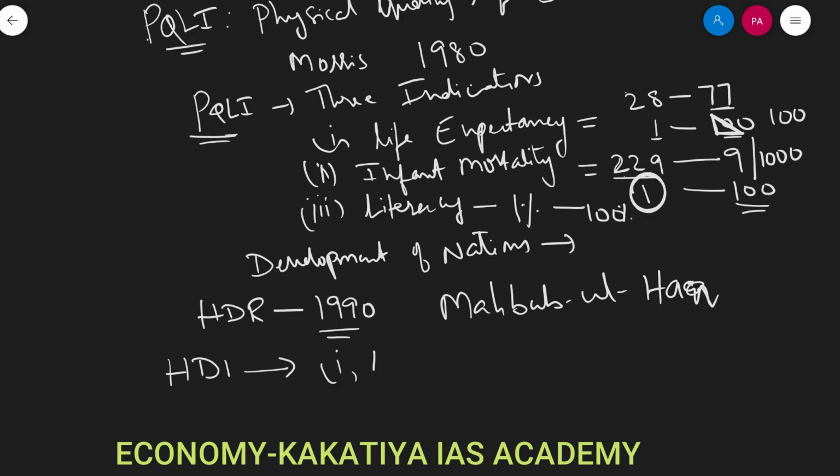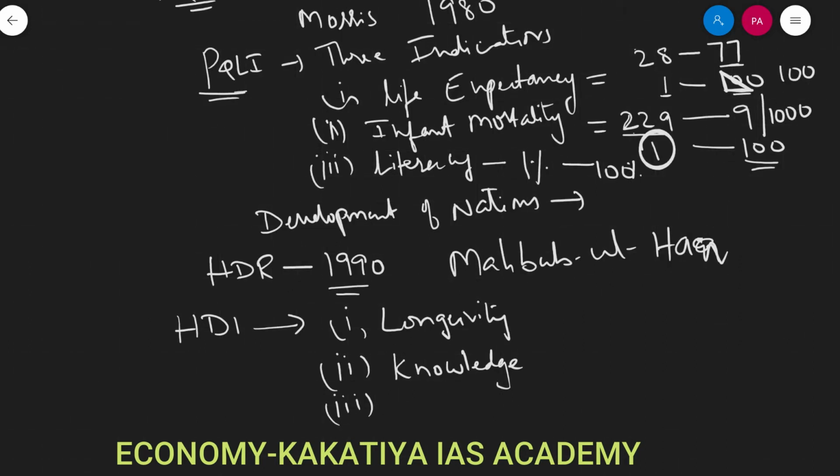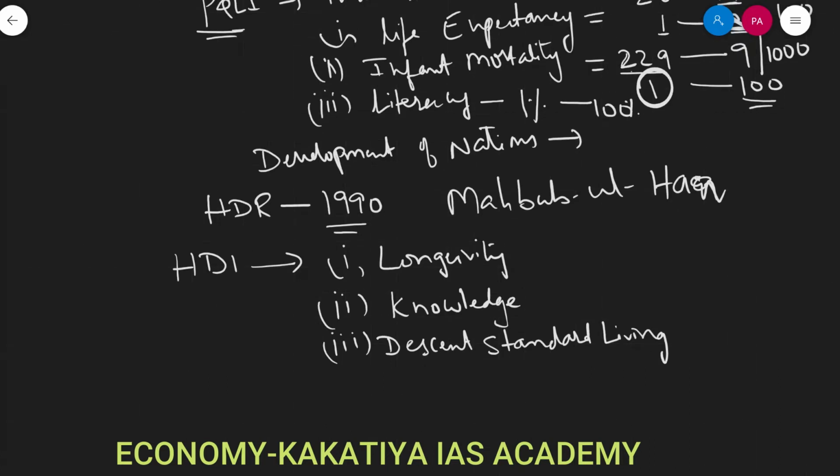One is longevity, the second is knowledge, and the third is decent standard of living. Longevity is measured in terms of life expectancy at birth.